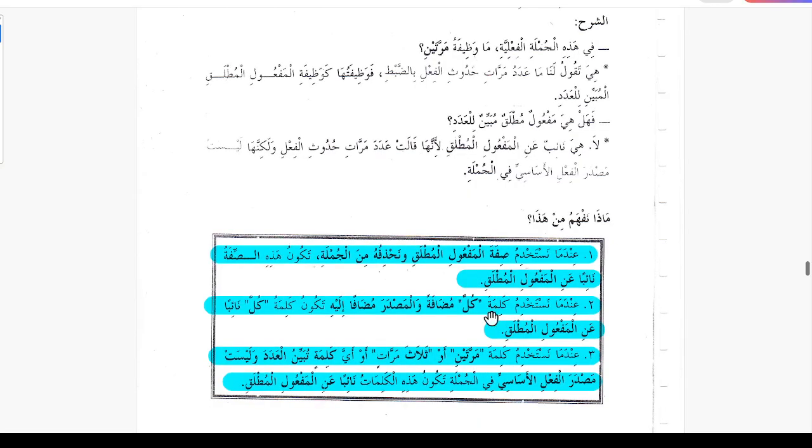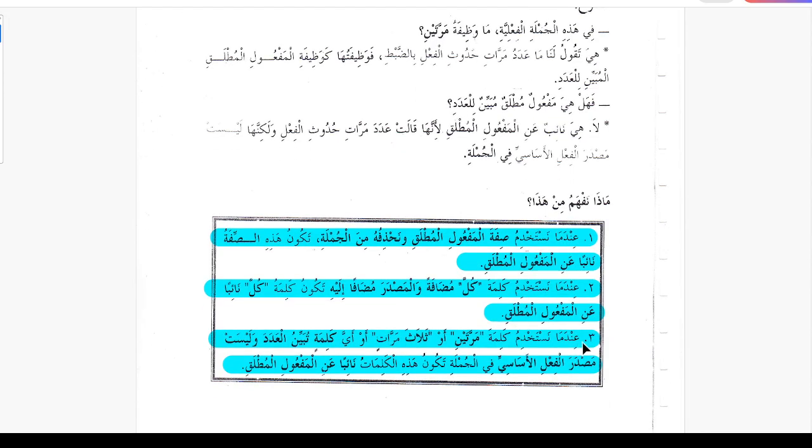When we use the word kulla as mudaf, and the masdar of the same verb is mudaf ilayhi, then this word kulla becomes the deputy of the maf'ul mutlaq.